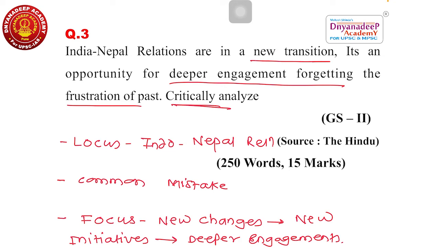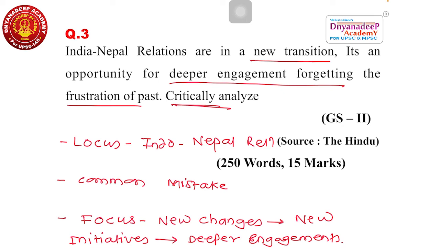Now, question number 3. India-Nepal relations are in a new transition. It means they are undergoing a change. It's an opportunity for deeper engagement, forgetting the frustration of the past, analyze critically. So here, what is the locus? Indo-Nepal relations in recent times, or Indo-Nepal relations in transition, is the locus.